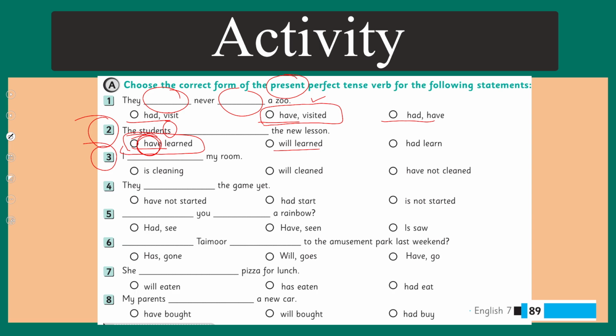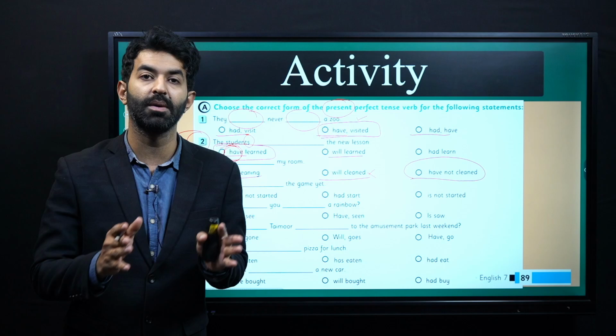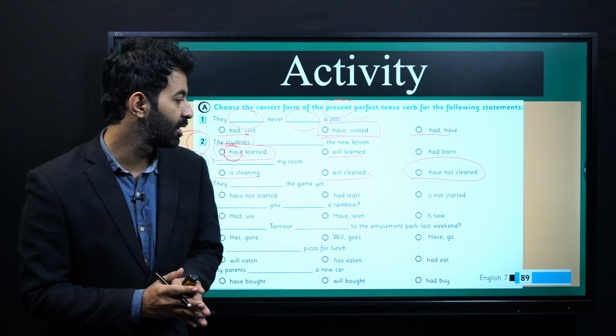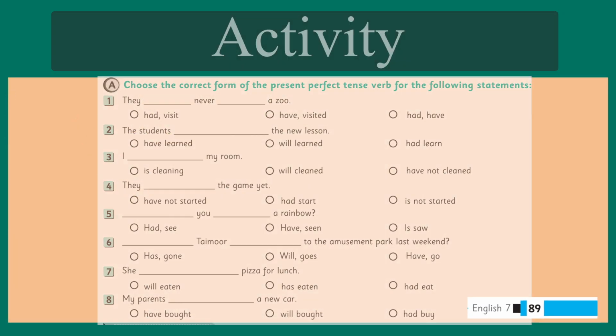Next, I blank my room. Is cleaning? No, that would be in the present continuous. Will cleaned? This is wrong. Have not cleaned? Yes, this is the right option. I have not cleaned my room. It means that at this point in the present, the room is still not cleaned. So the action of the past is still relevant to the present. So I hope that you have solved the remaining activity as well.